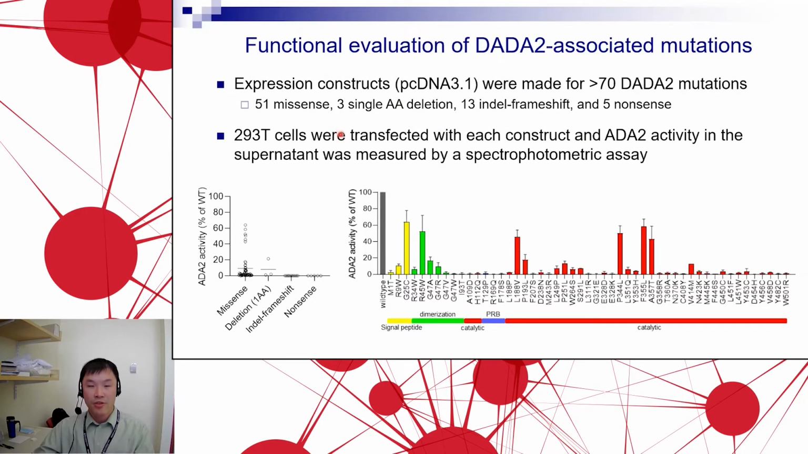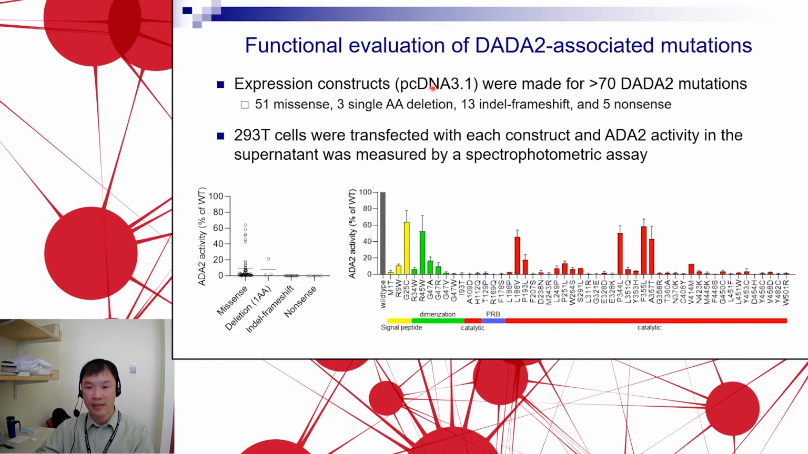In the lab, we've been doing functional evaluation of ADA2 associated mutations. This is done by expressing different variants using an expression construct in 293T cells, and then measuring the output of ADA2 activity in the supernatant using a spectrophotometric assay from Dr. Michael Hershfield's lab.